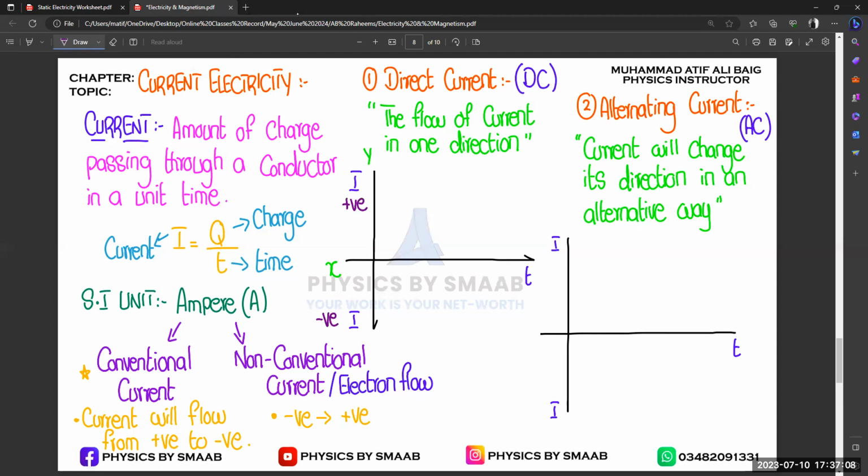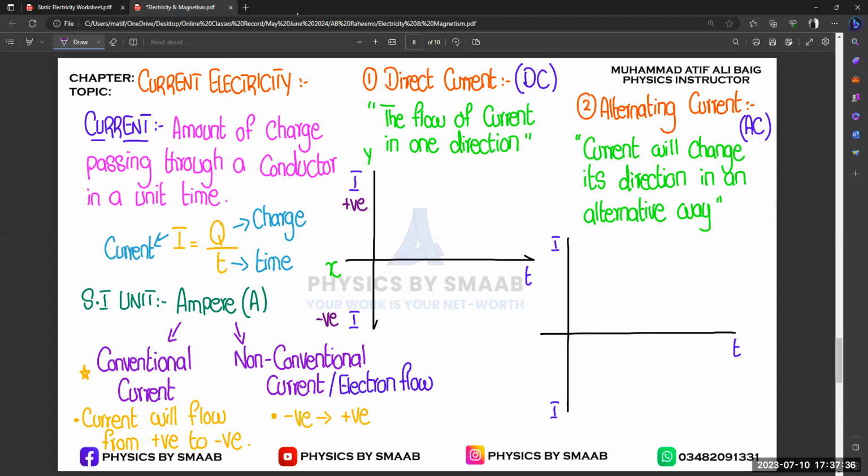Normally it will flow from positive to negative, but when we change the terminals of the cell, the direction of electric current will also reverse and your circuit will remain incomplete, right? So that is the negative direction. Or if current is moving in the forward direction in DC and we reverse it, the current will move in the backward direction. That is the positive and negative concept, right?